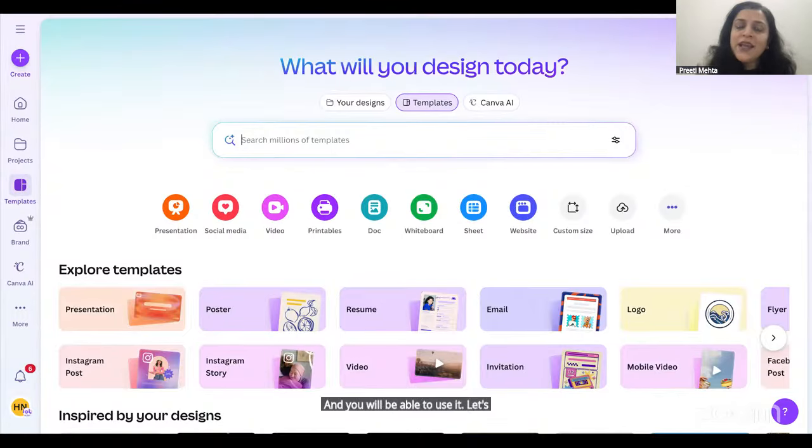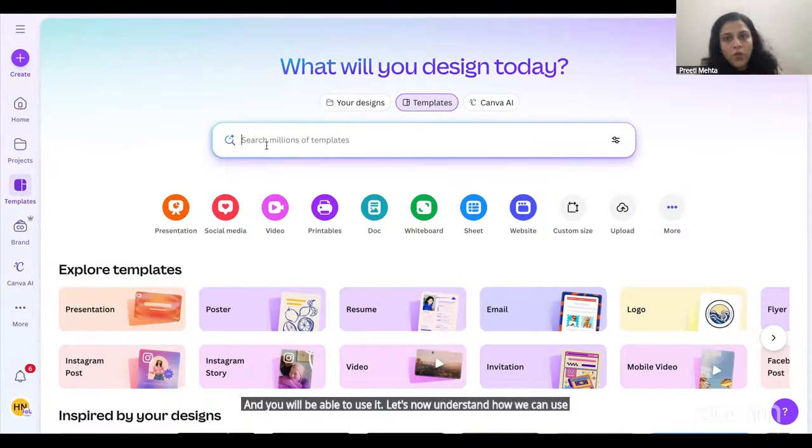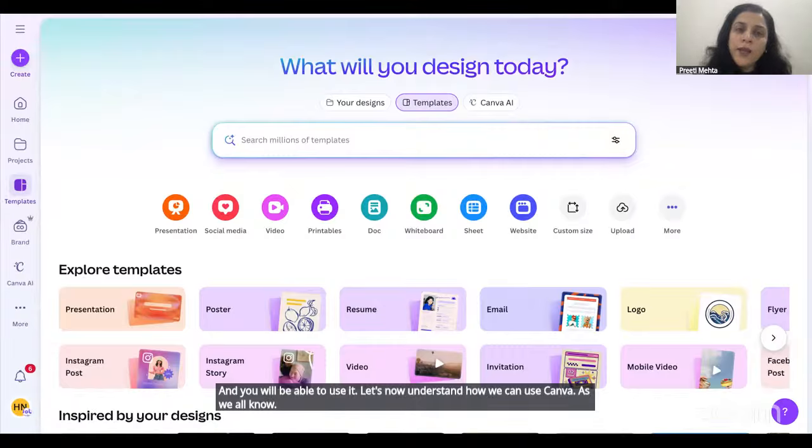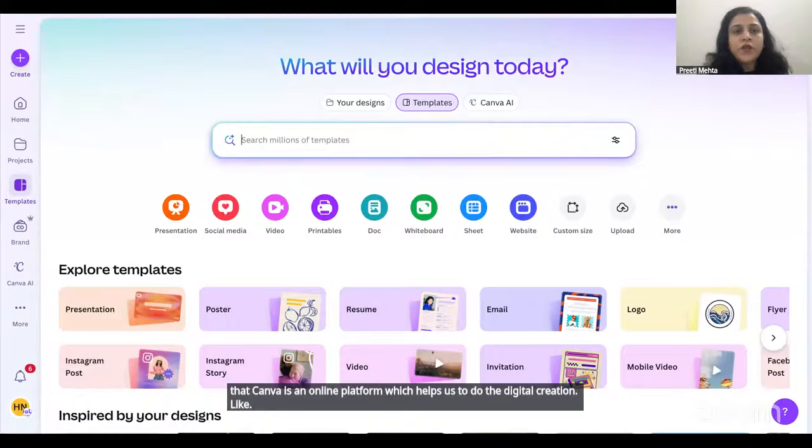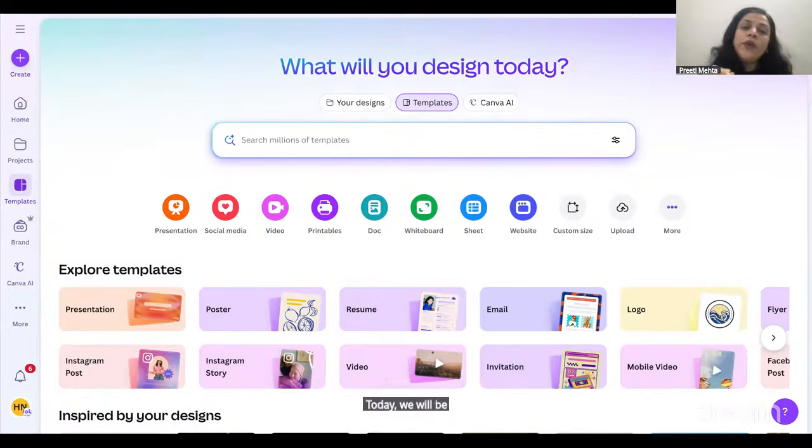Let's now understand how we can use Canva. As we all know, Canva is an online platform which helps us to do digital creation. You can create lots of digital visual presentations using it. You can create posters, digital invites. Today we will be understanding how we can create worksheets using Canva.